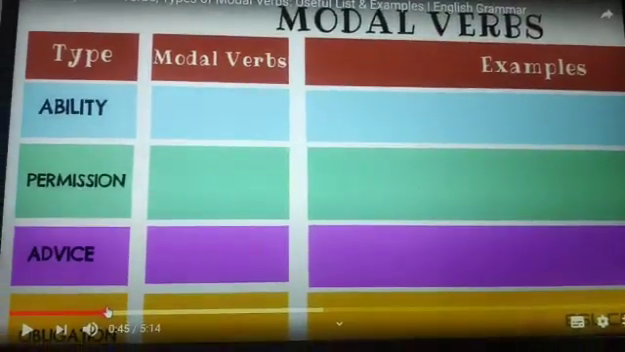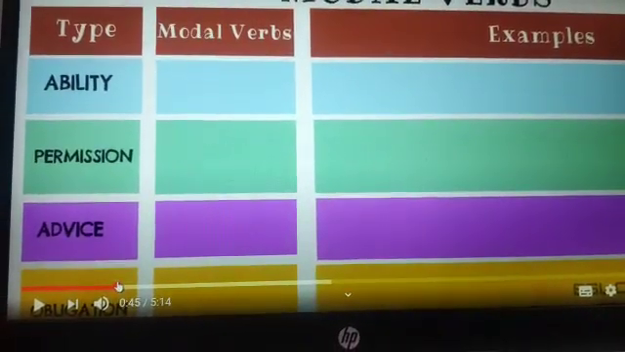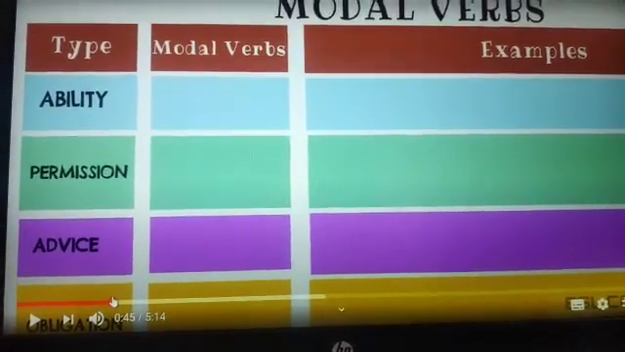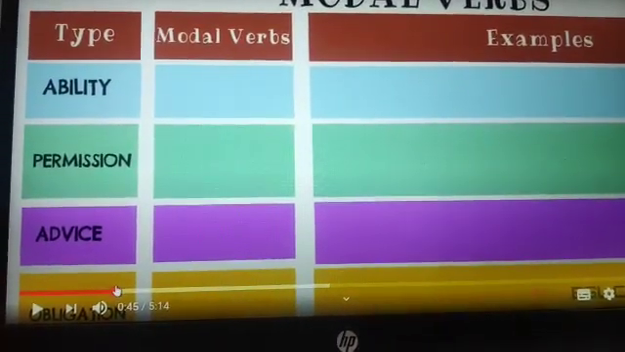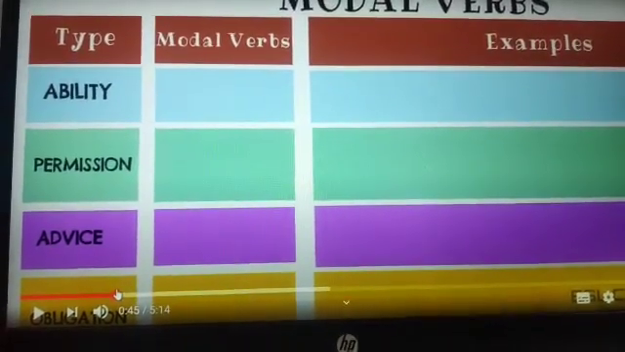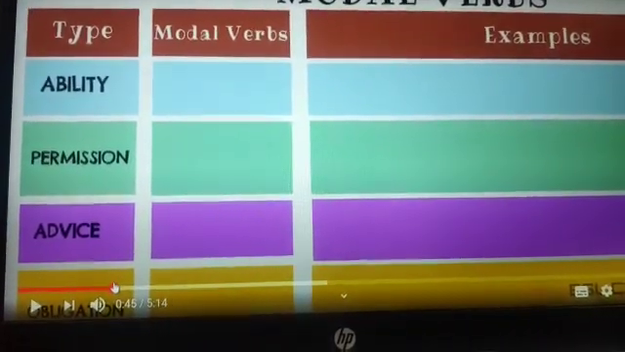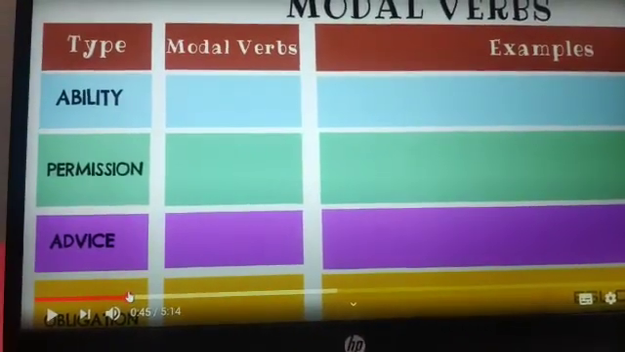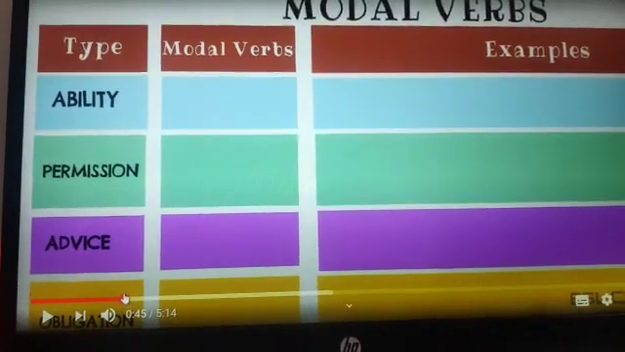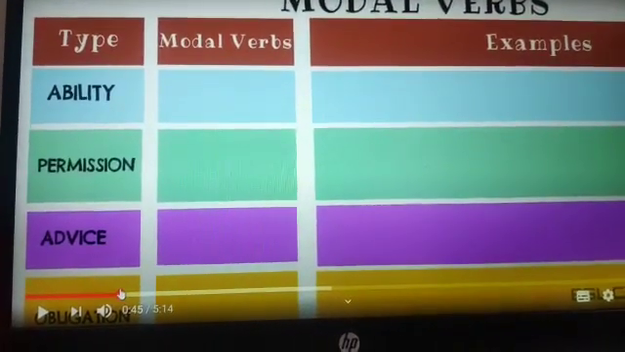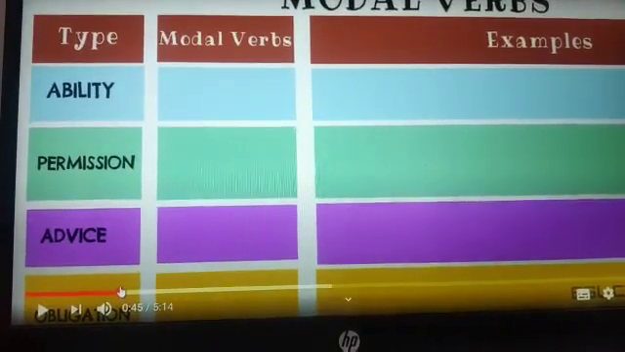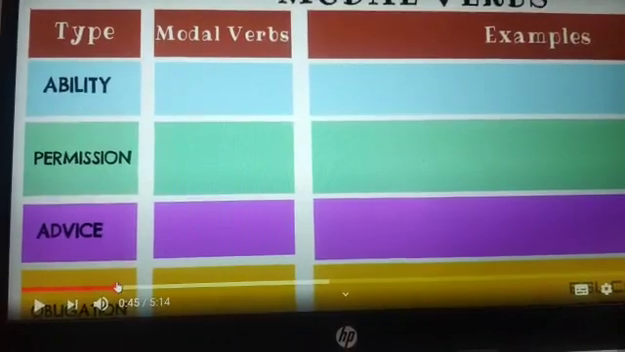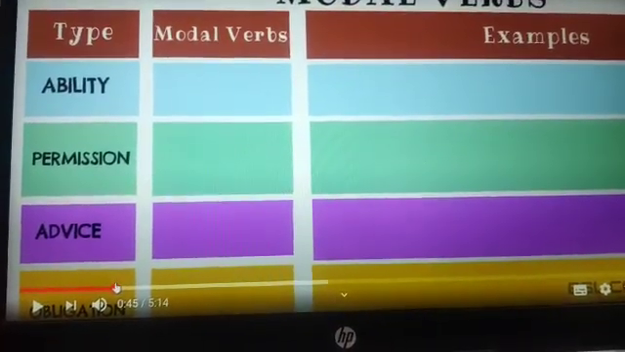As I have already told you, modal verbs are used to depict different types of modes, sometimes ability, permission, advice, obligation, possibility, probability. So, there are different modals that are used for different modes. If we talk about ability, then we use can or could. For permission, even may, can. For advice, should, must. Sometimes for obligation, must, ought to.